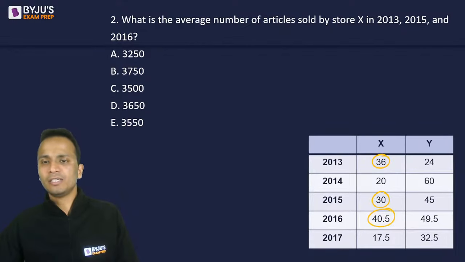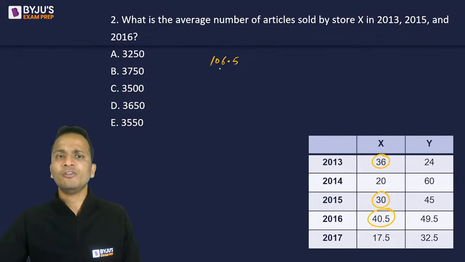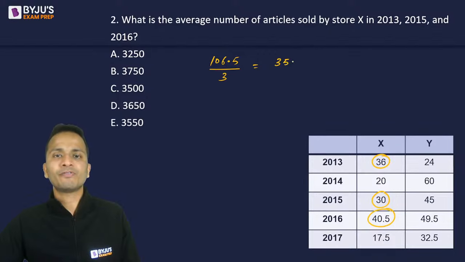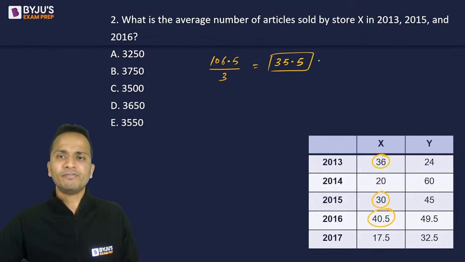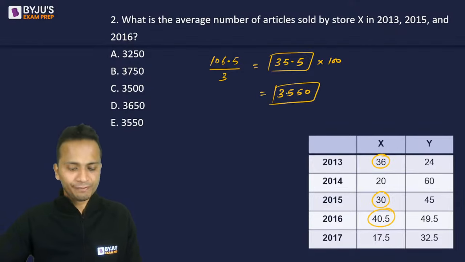So 36 and 30 is 66. 66 and 40 is 106.5. So 106.5 is the sum of these three values. Divided by 3, answer should be 35.5. Okay, so 35.5, and then since all the values are given in 100s, I'll multiply it by 100. So 3550 should be the final answer.